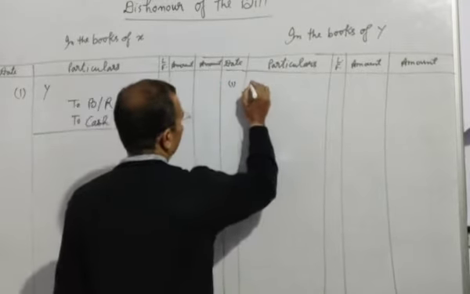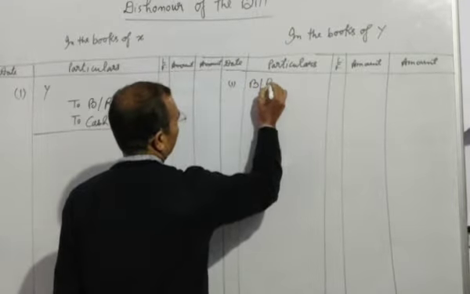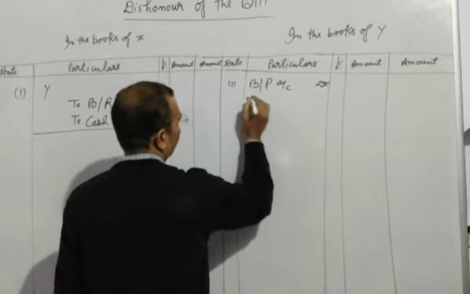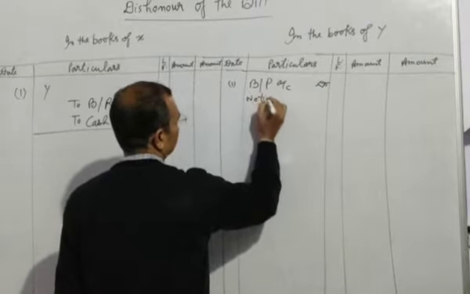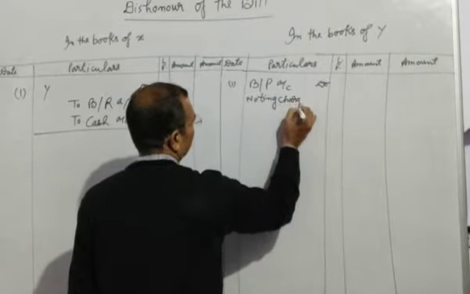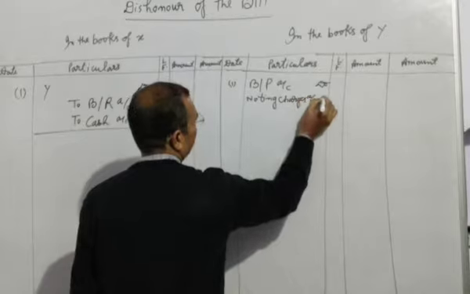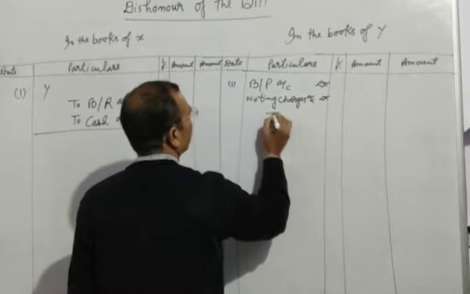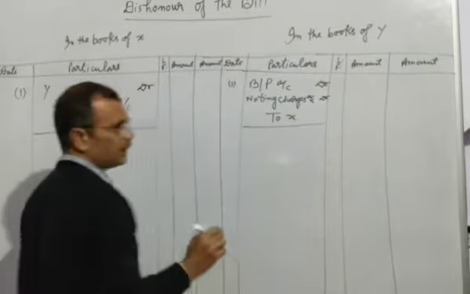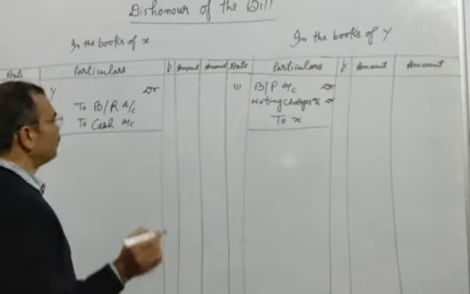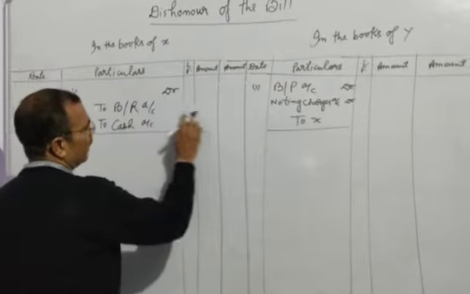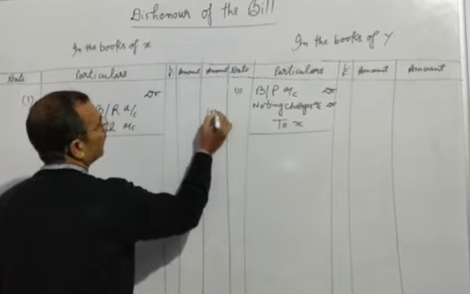Here you will pass the entry: BP account debit, noting charges account debit, to X. And suppose the amount of the bill is 1000, so we will write here 1000.